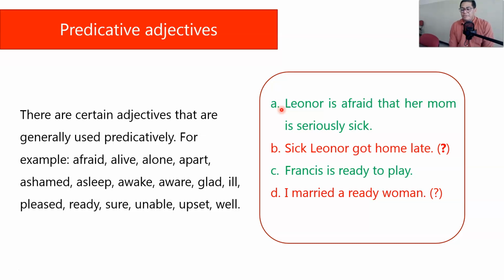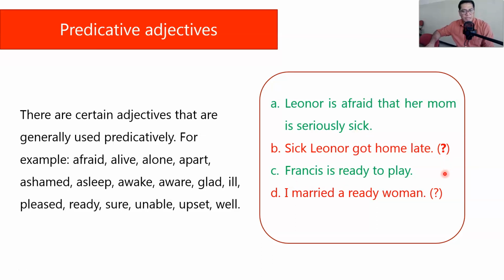Leonor is afraid that her mom is seriously sick. Her mom is sick. I am using the adjective sick over here as a predicative adjective. What happens if I try to use sick as an attributive adjective? Check. Sick Leonor got home late.